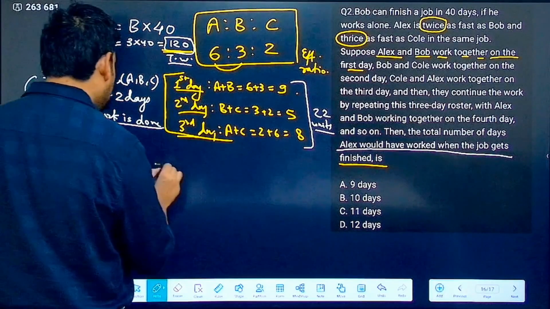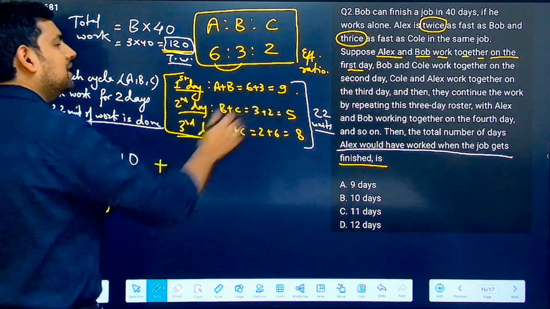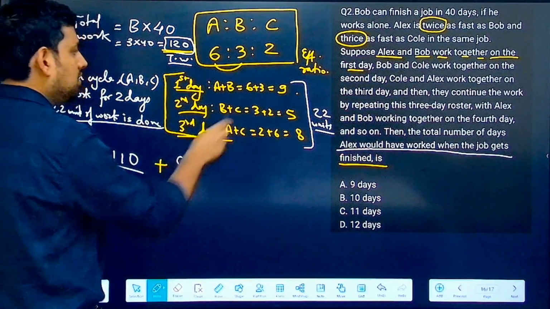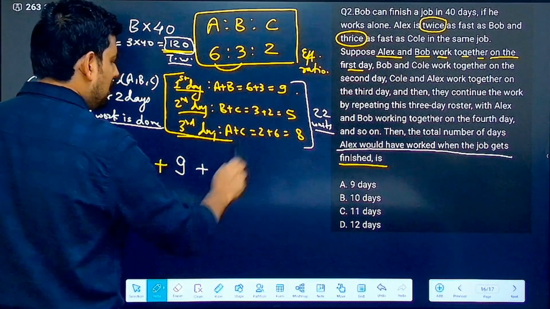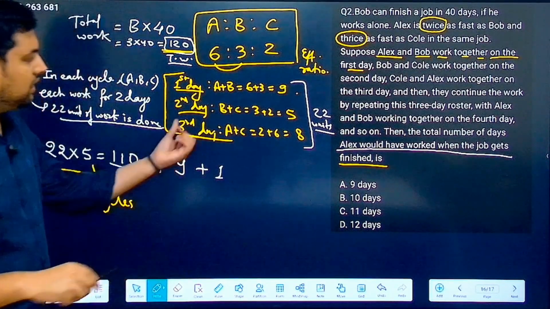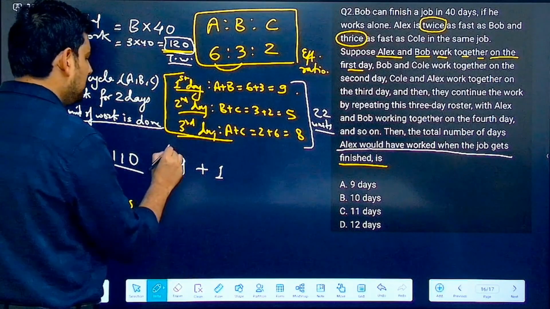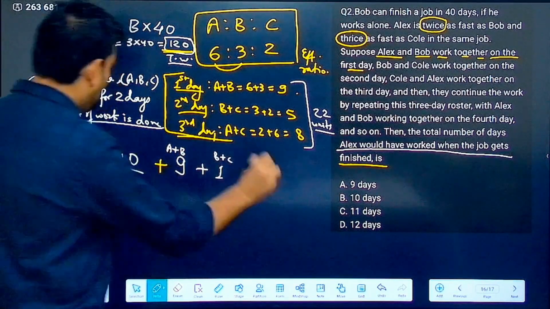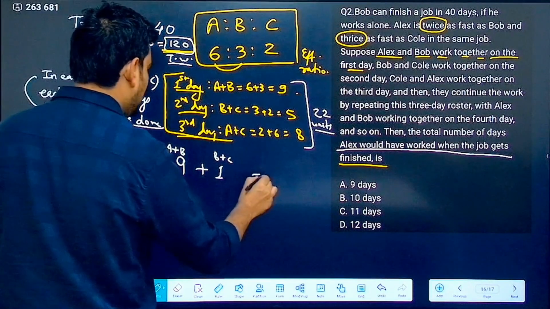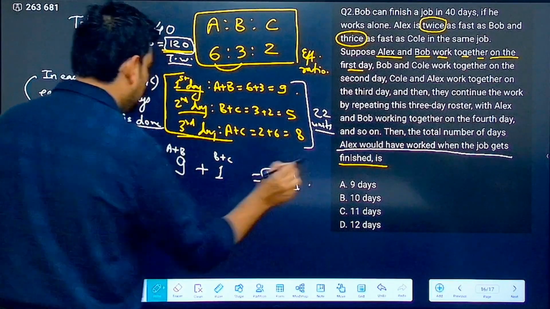So then who has to work? Again the same thing as the first day. So 9 units will be worked by A and B, and then on the next day the remaining 1 unit will come from B and C. So here who is working? A and B, and here who is working? B and C. Now you can see that eventually I am getting to 120 units of work.